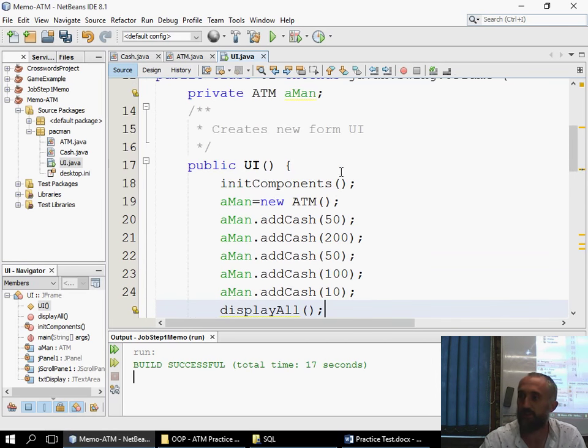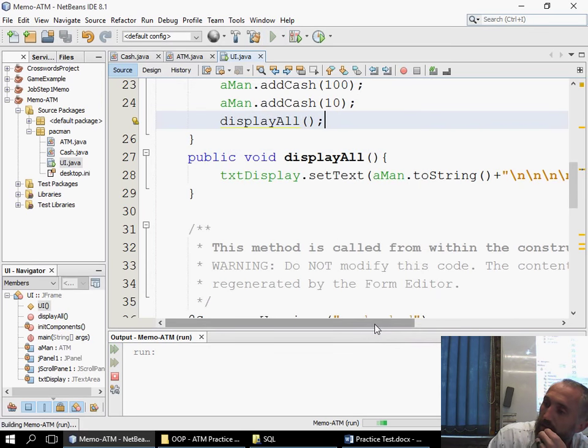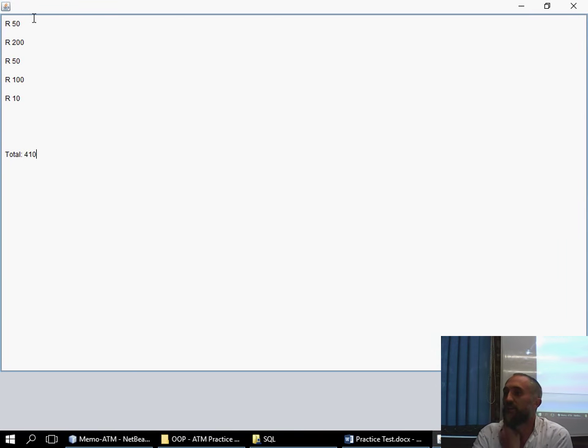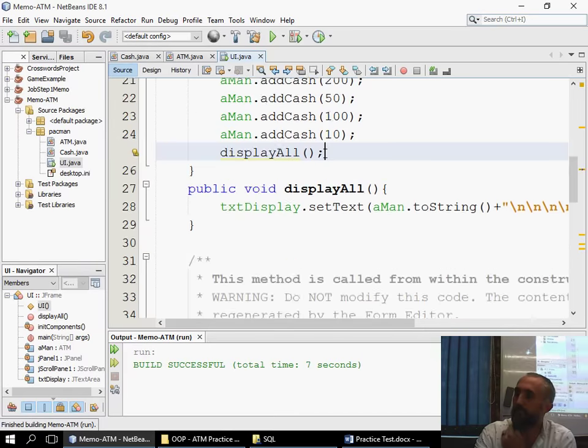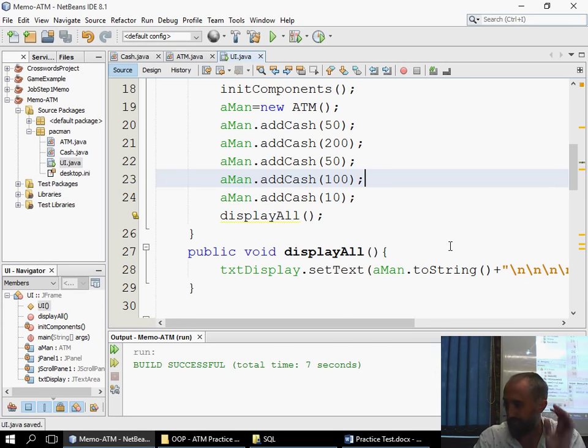So after I've initialized all my objects, I'll run my display all. So now when I press play, you'll see there's 50 rand, 200 rand, 50 rand, 100 rand, 10 rand.